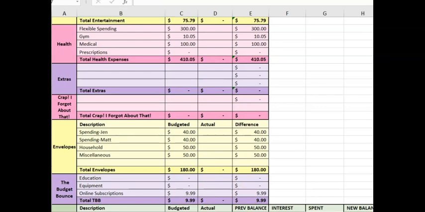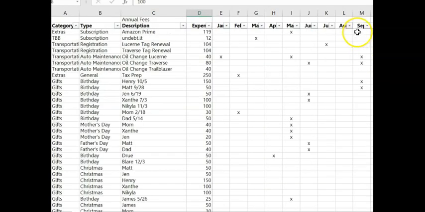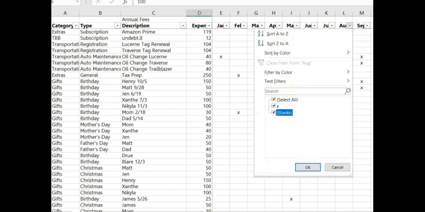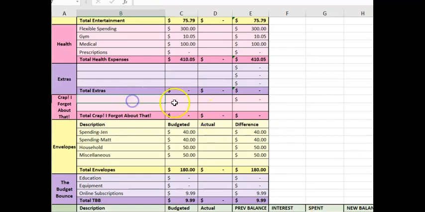And we need to go look at my annual expenses spreadsheet, so I'm just going to go do that. Let me just go look at August. In August, we only have one thing: Microsoft subscription fees. This is for our Word, Excel, PowerPoint, the way that I'm able to do this. We paid $106.24 was the annual subscription rate last year with taxes, so I'm going to put that in here. $106.24.